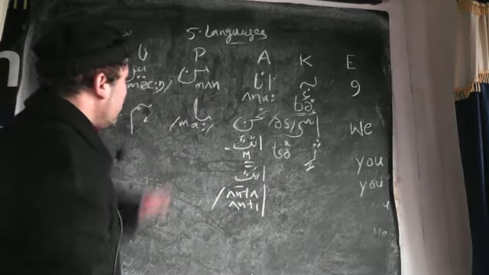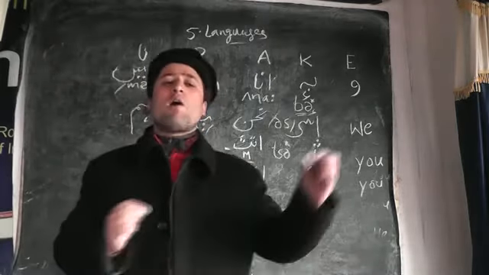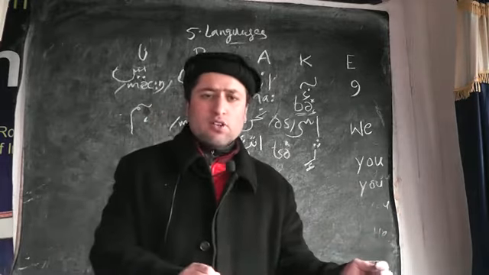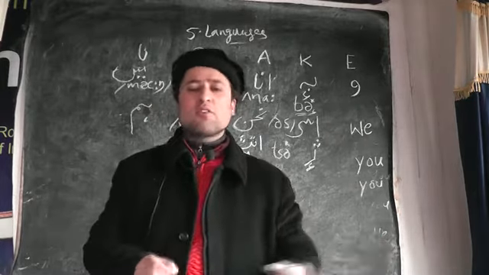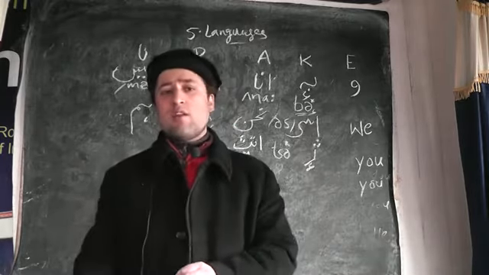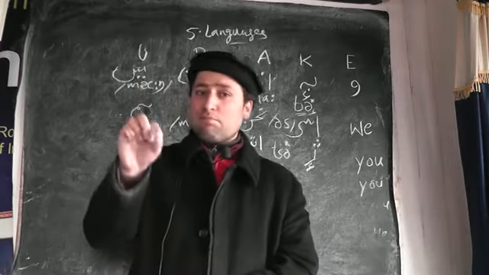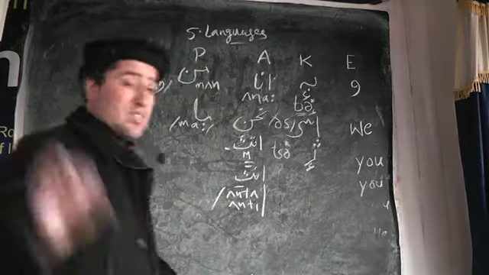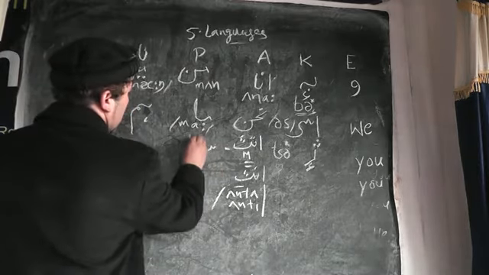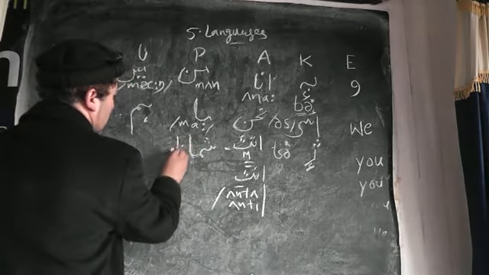Now "you" in Persian, we call it tu or shuma. Tu is for the singular "you" in Persian, and shuma is for the mark of respect. You can use it for the singular as well, for both feminine and masculine. So shuma is a plural, and shuma is a mark of respect for the singular as well. So right here, shuma, but I'll write here tu.